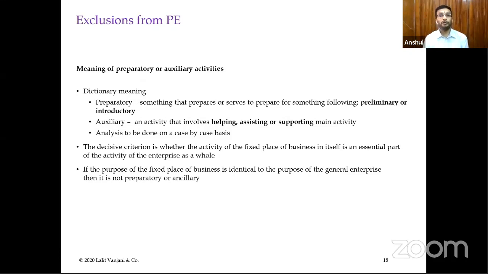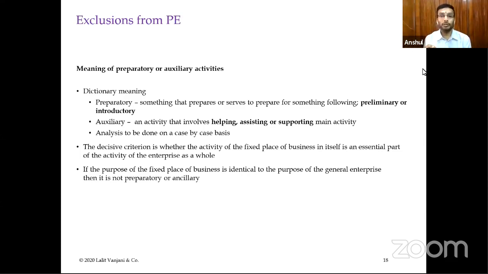Now, what is the meaning of preparatory and auxiliary? Yes, Rinkesh is asking that you told that delivery of goods from stock maintained by an agent would lead to agency PE. Now the same is listed in para 4 as would not amount to PE. Isn't this contradictory? Sir, this is contradictory because we are reading different articles. We are reading different model conventions.